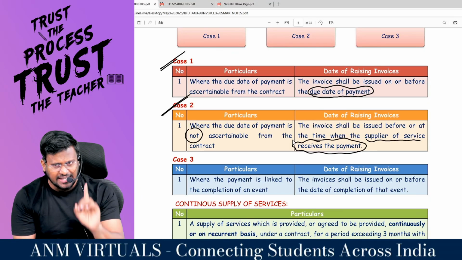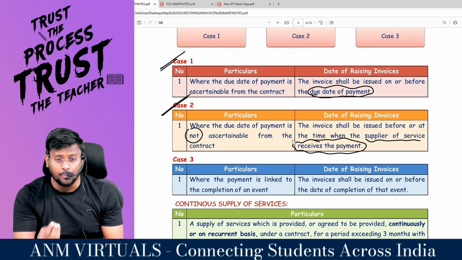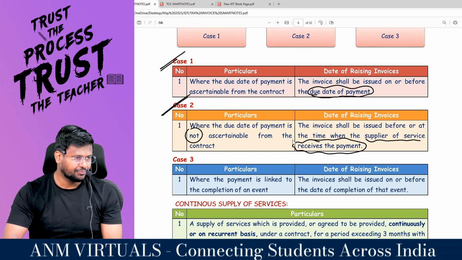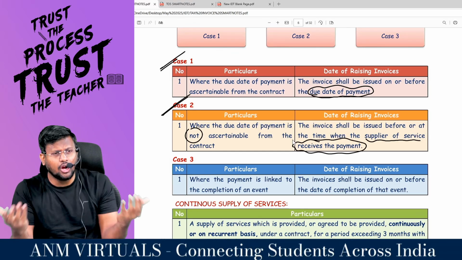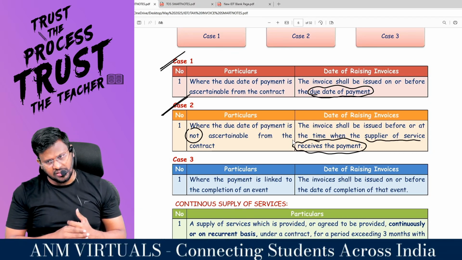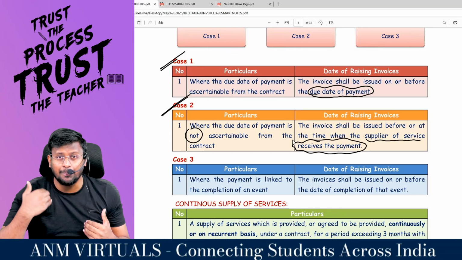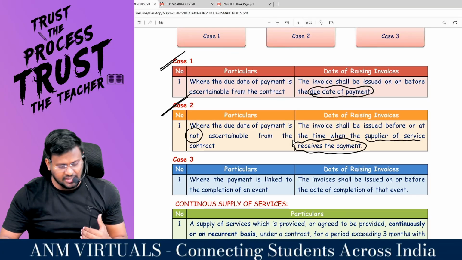If the due date is ascertainable from the contract, you are supposed to raise the invoice on or before the due date of payment. Sir, in the contract, the due date is not ascertainable. If that is the case, my dear lovable students, you are supposed to raise the invoice on or before the supplier receives the payment.